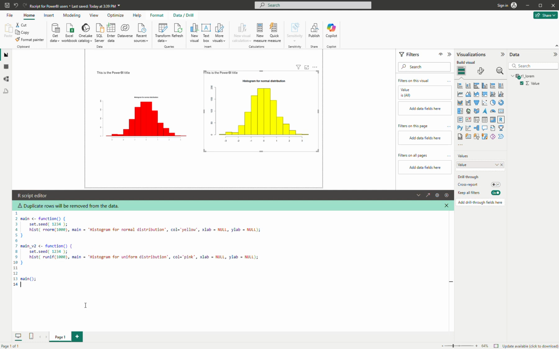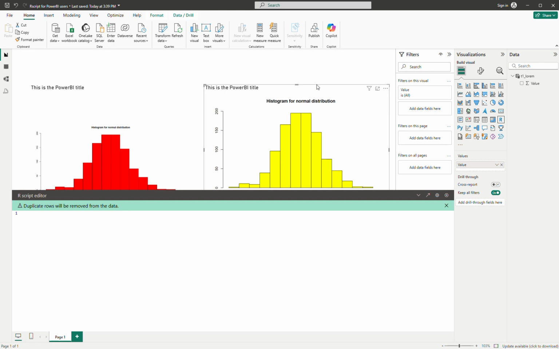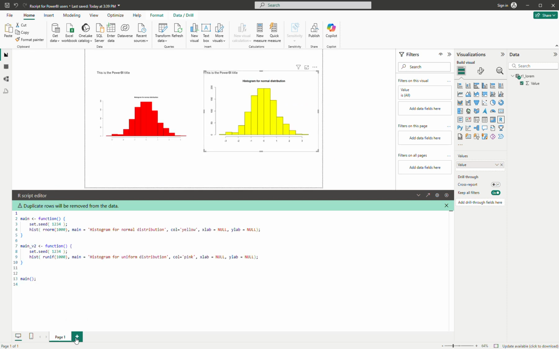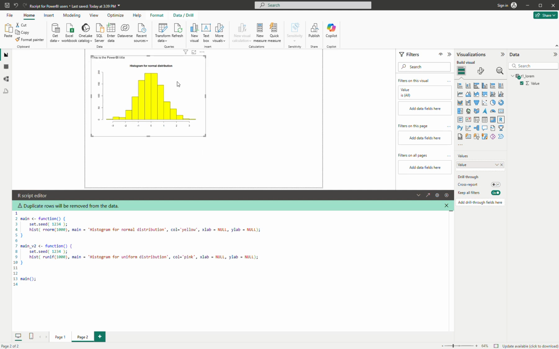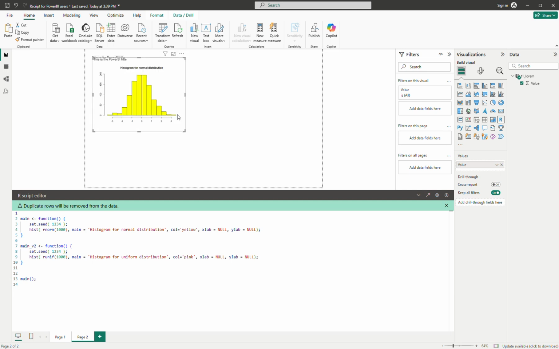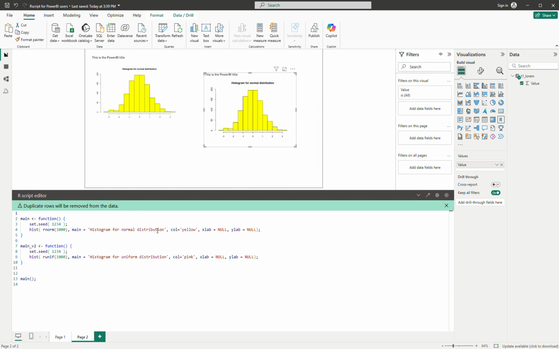Okay, so let me copy this one to the new page, and then compare line for line the two ways to write the function with parameter and without parameters.